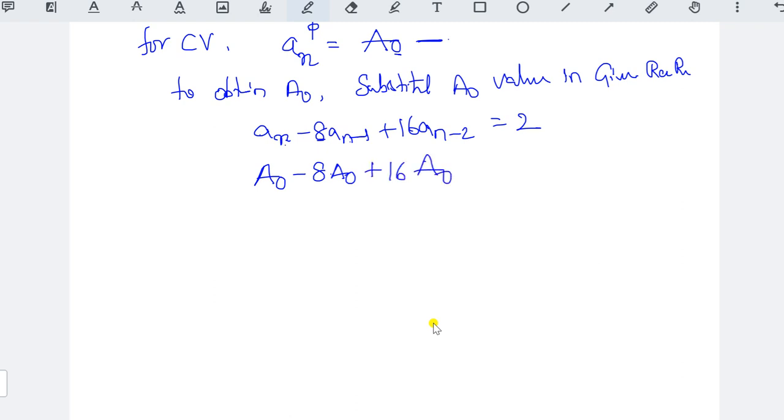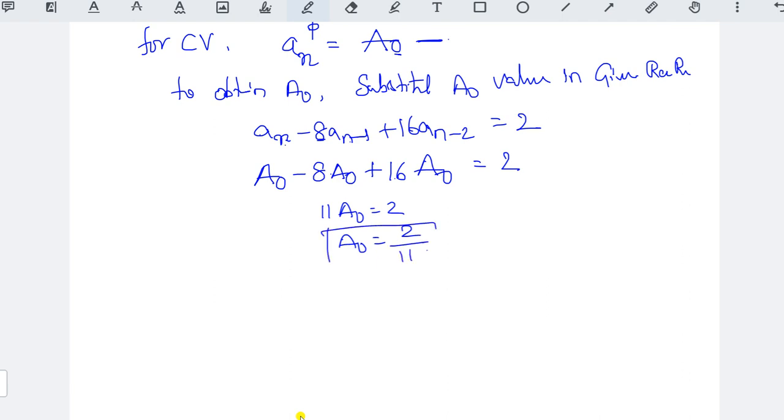See, the main difference is, don't think that n equal to 0 here. Here the n value is not 0. Okay? We don't have the n value in the constant function. Okay. So a naught minus 8 a naught plus 16 a naught equal to 2. So 16 plus 1 is 17. 17 minus 8, that is 9... that is, 9 a naught equal to 2. So a naught equal to 2 by 9.